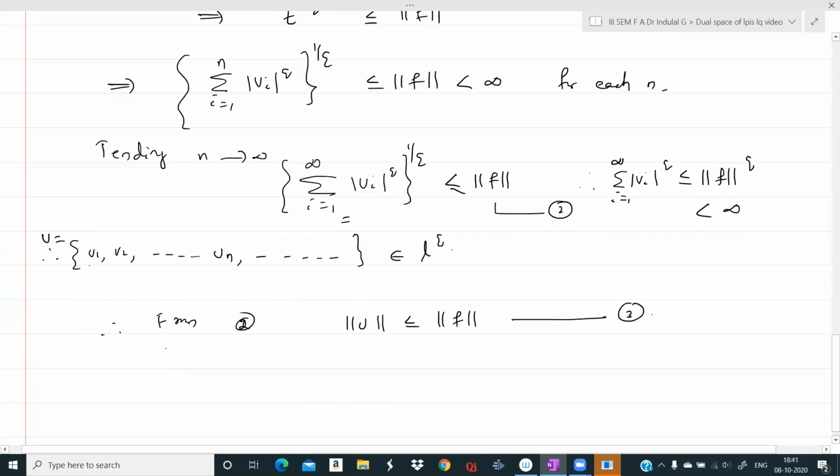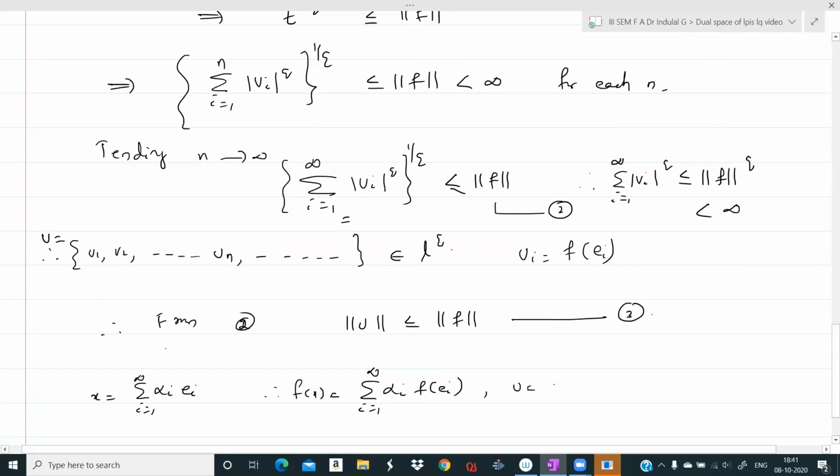Okay. So we showed that this V1, V2, V3, etc., Vn belongs to LQ, where Vi is equal to f of ei. Now for any x in LP, we see that x can be written as sigma i from 1 to infinity alpha i ei. Therefore, f of x is equal to sigma i from 1 to infinity alpha i f of ei, and this sequence formed by the f of ei is a member of LQ.